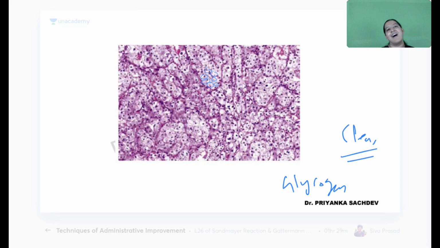So it is known as clear cell carcinoma of the kidney and it is metastasizing to the lung. That's why the lung biopsy is showing a kidney tumor. Lung mein hame kidney ka tumor mila hai because it is metastasis to the lung.